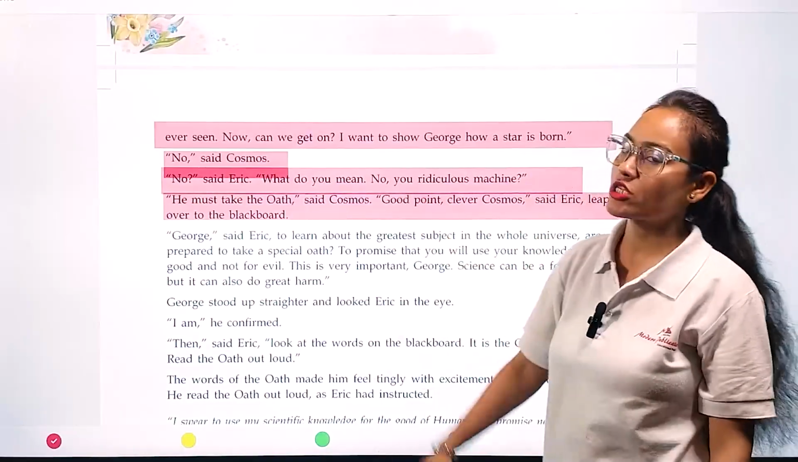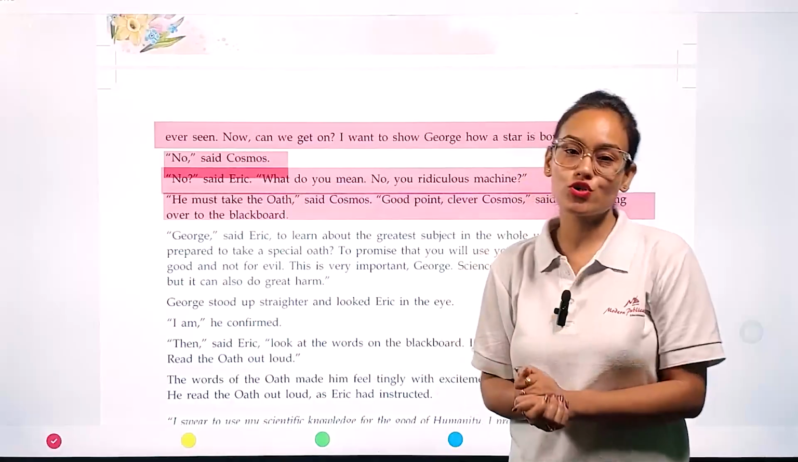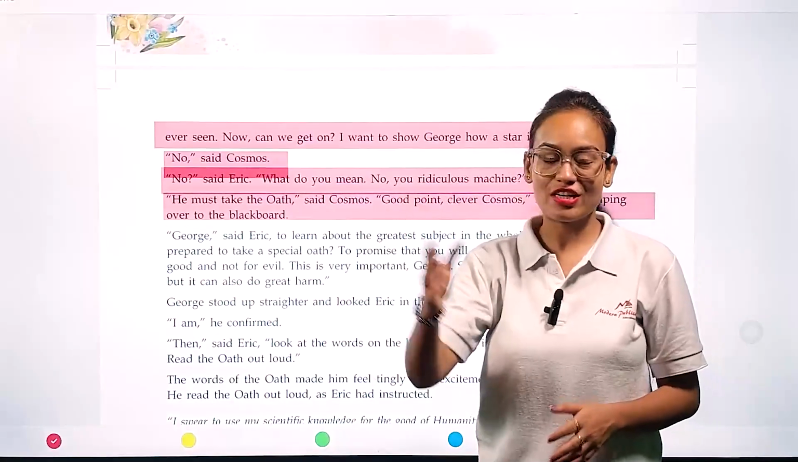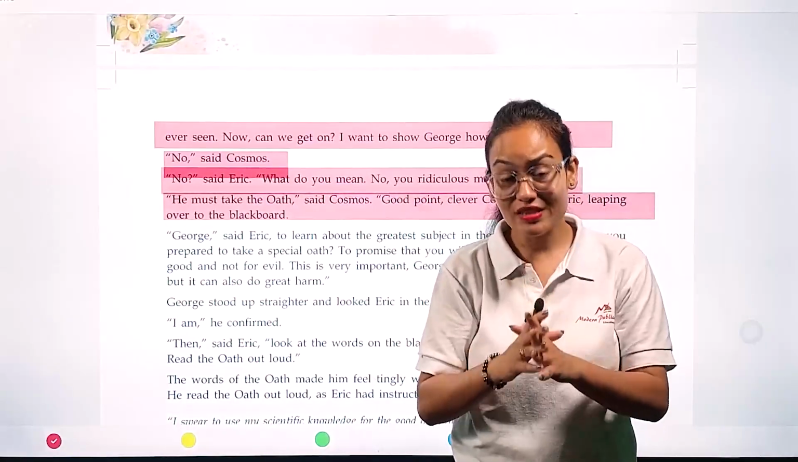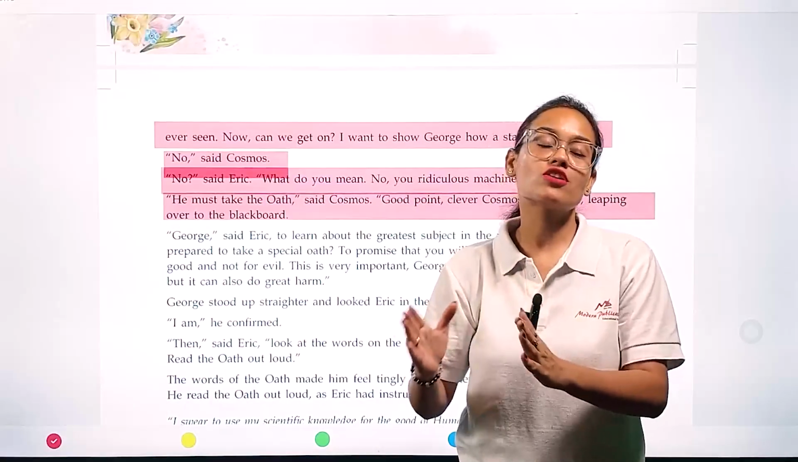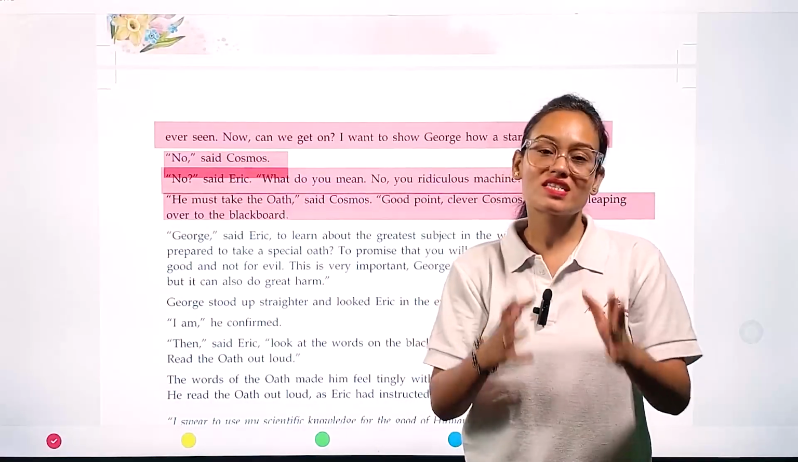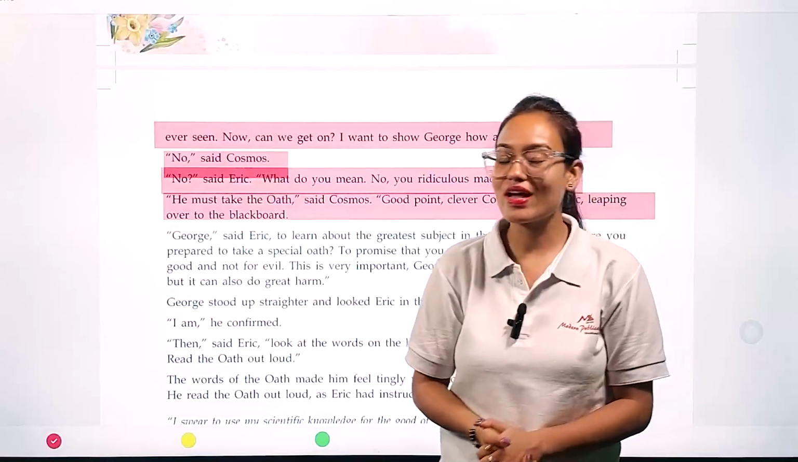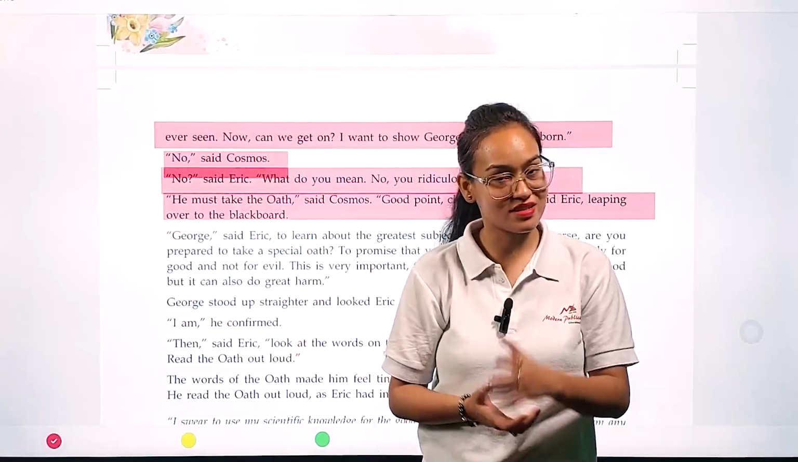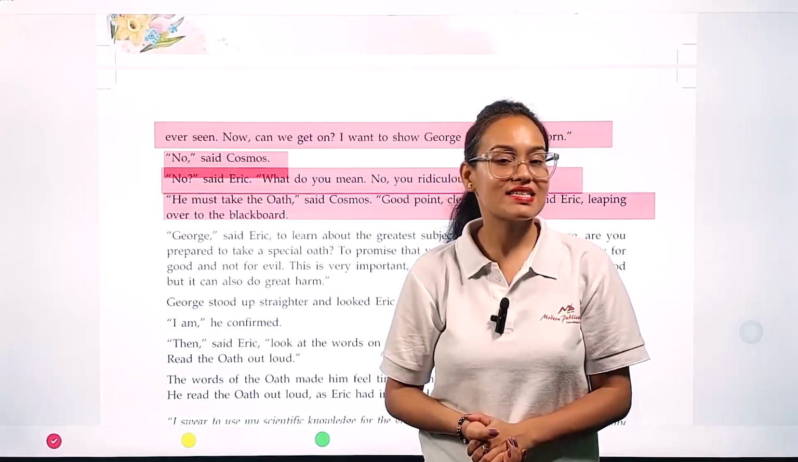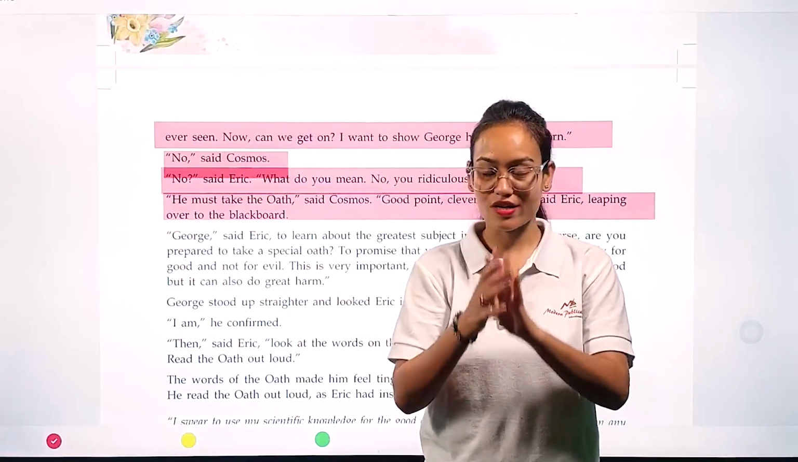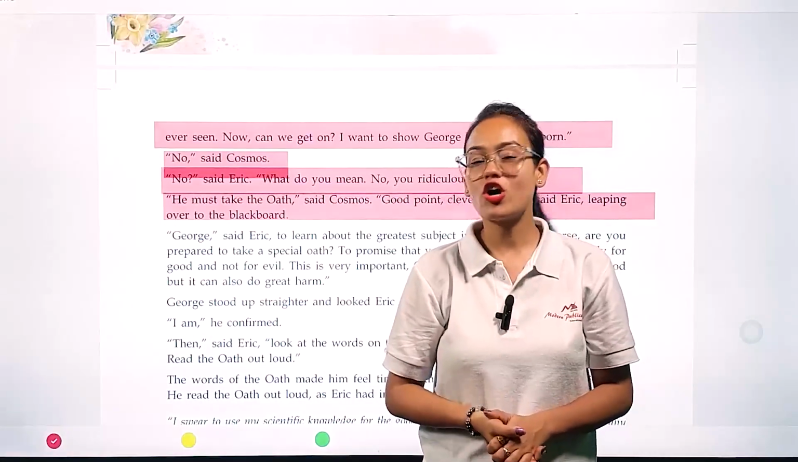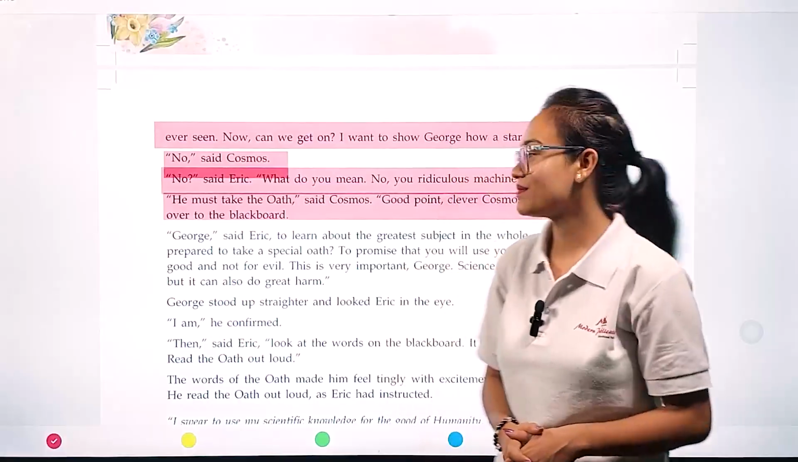And immediately Cosmos said, Eric, if you want to show how stars are born to your friend George, then you have to make sure that George takes an oath before seeing how stars are born. Eric immediately understood his mistake and said, yes, yes, you are right, Cosmos. George, first of all, you have to take an oath.